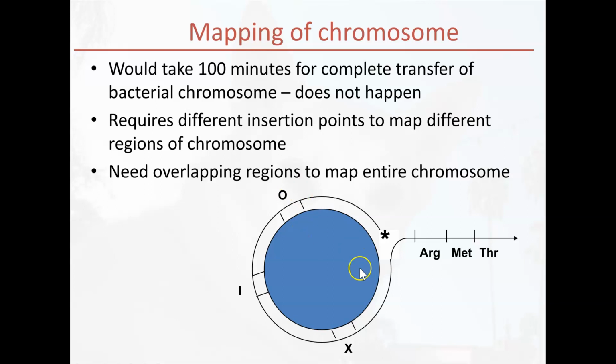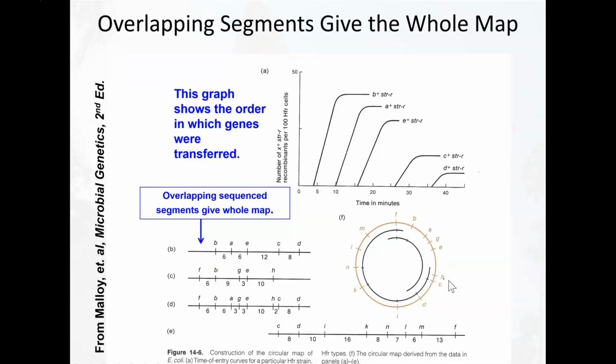Just to see where, we have multiple sites of origin so that we can overlap the order of these genes, so we have more confidence in our findings. So let's look at some real data.